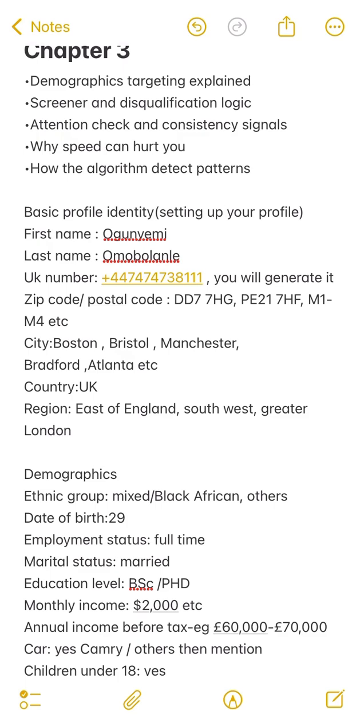You're already contradicting yourself. That means you're not paying attention. This way, they are noticing this pattern, and this can get your account flagged. You can even get your account terminated, with all the points and all the money that you might have accumulated. So you guys should always pay attention whenever you're answering survey questions.